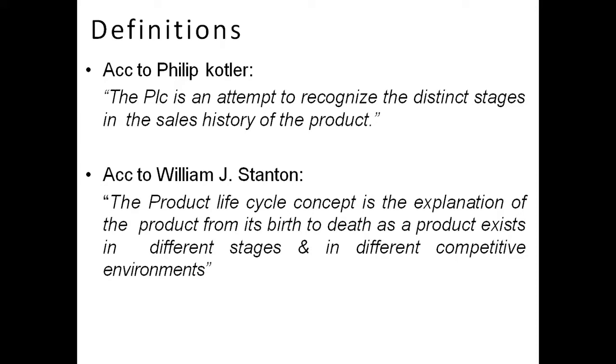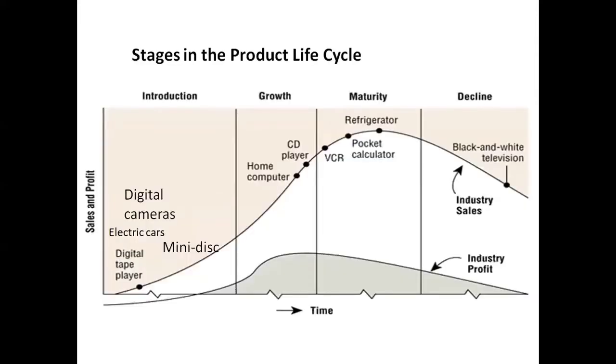Product life cycle is nothing but the life of a product, from its birth to death, through the various stages that you can see: introduction, growth, maturity, and decline. Let us see what will happen in the introduction stage, the growth stage, the maturity stage, and the decline stage. Before that, all of you concentrate on this graph.